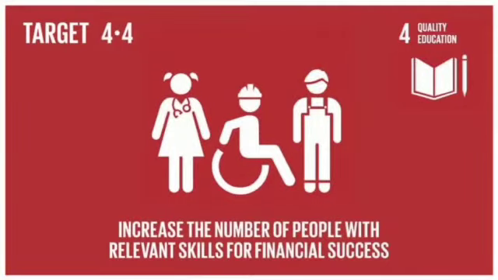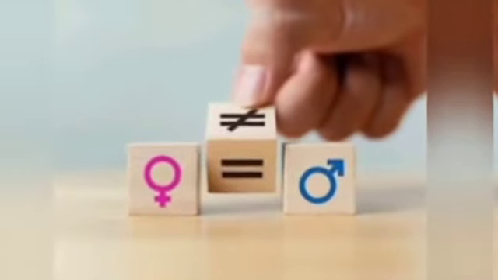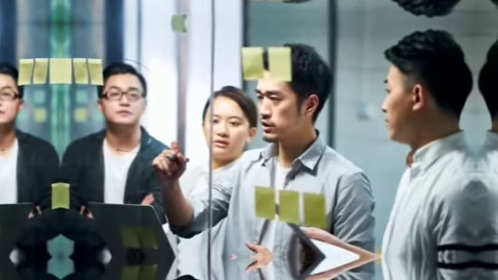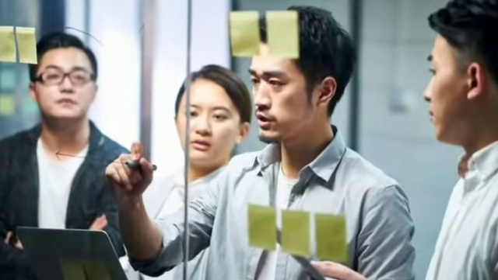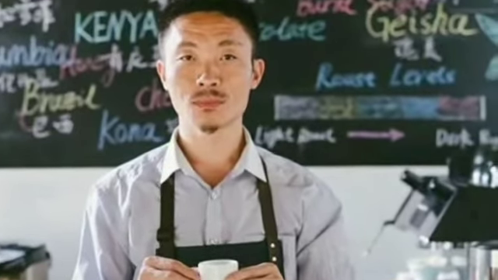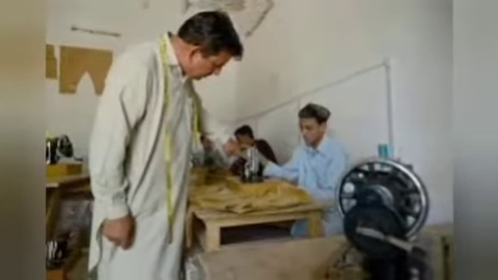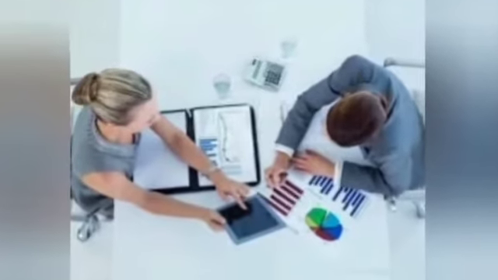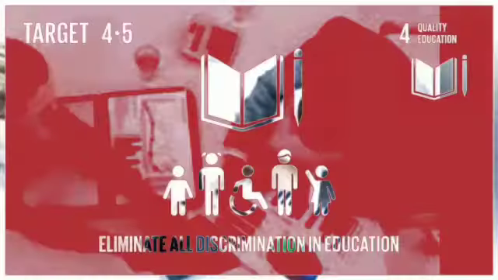Target 4.4 Increase the number of people with relevant skills for financial success. UN definition: by 2030 substantially increase the number of youth and adults who have relevant skills, including technical and vocational skills, for employment, decent jobs and entrepreneurship. The indicator is the proportion of youth and adults with information and communication technology (ICT) skills by type of skill.